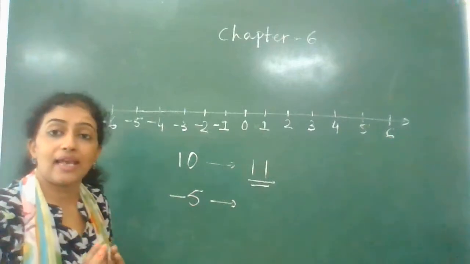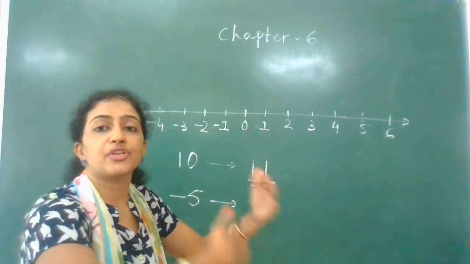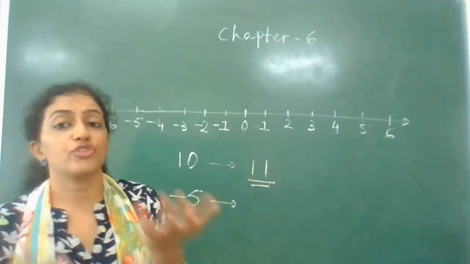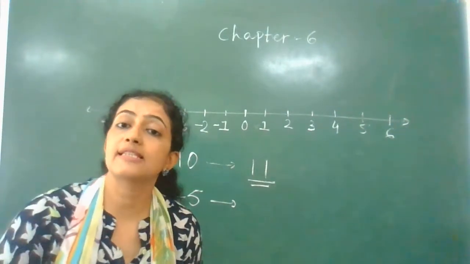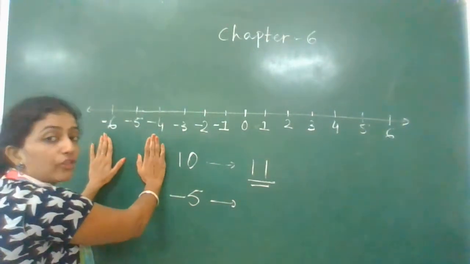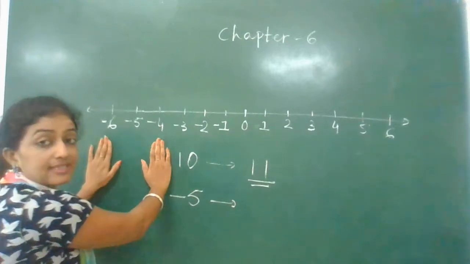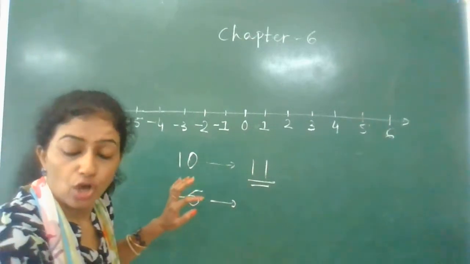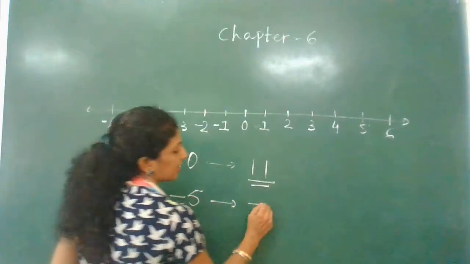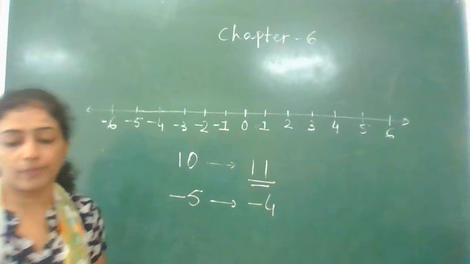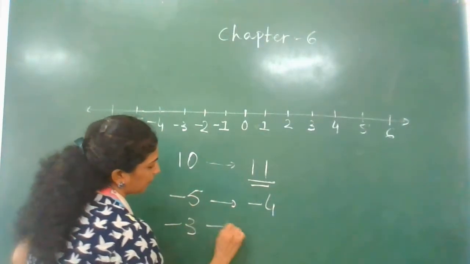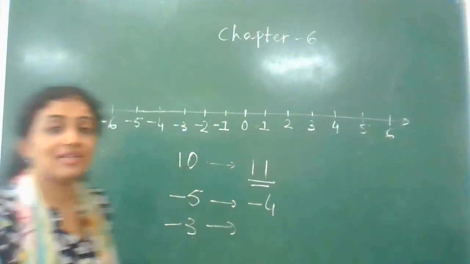So as I have said, when you move towards the right side, the number is becoming bigger. If you move to the left side, the number is becoming smaller. Okay, so if I say 4 is on the right side and 6 is on the left side, so if 4 is on the right side, means the successor is -4. Okay, let's take one more example. -3. What is the successor of -3?